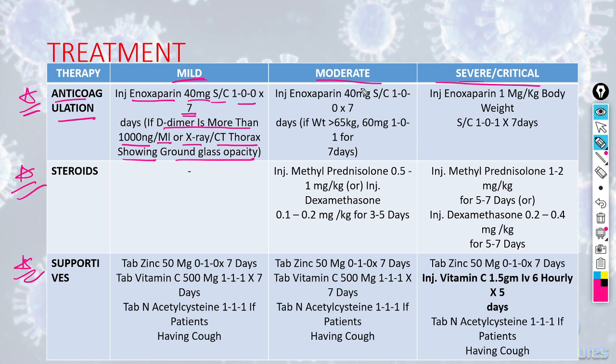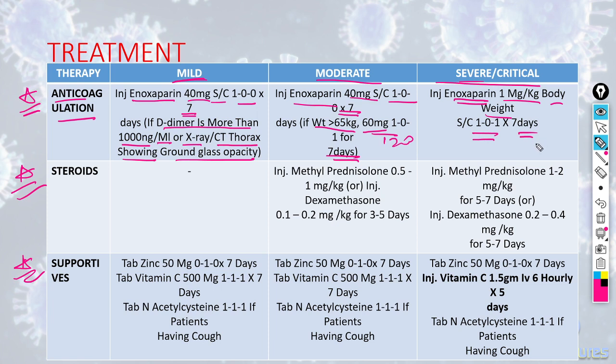In moderate illness, we will again give enoxaparin 40 milligram subcutaneous OD for 7 days. But if the patient of moderate illness has weight more than 65, we will switch to 60 milligram BD, total dose being 120 for 7 days. In severe or critical patients, we have to give enoxaparin according to the weight, which is 1 milligram per kg weight in divided doses BD for 7 days.